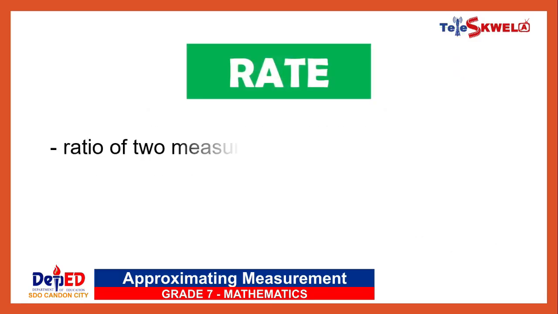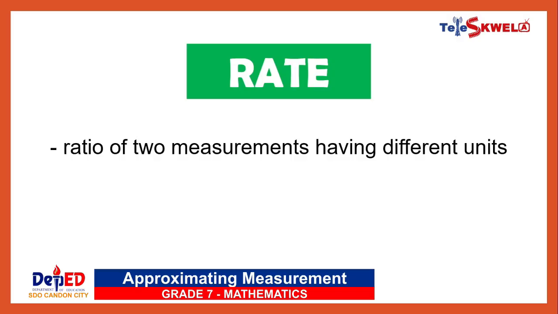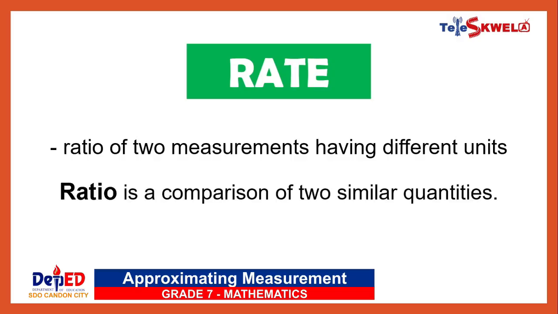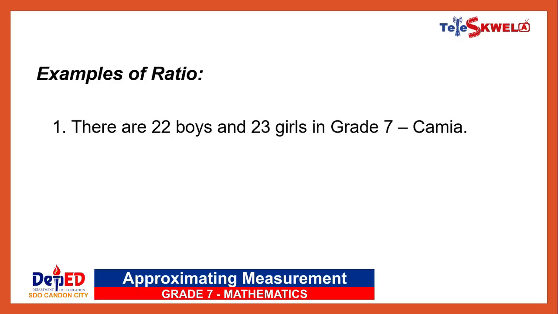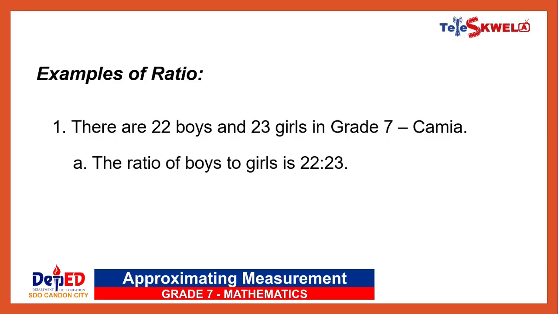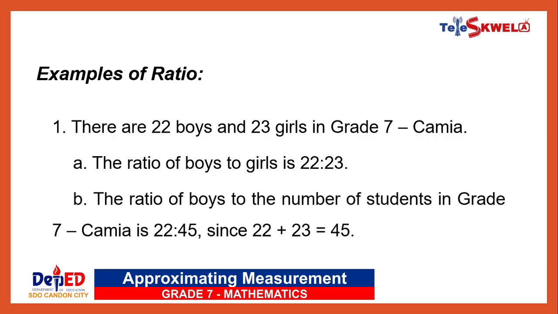Rate is the ratio of two measurements having different units, while ratio is a comparison of two similar quantities. Let us study these examples that show ratio. Number 1, there are 22 boys and 23 girls in grade 7 Kamiya. The ratio of boys to girls is 22:23. And the ratio of boys to the number of students in grade 7 Kamiya is 22:45, since 22 plus 23 is equal to 45.